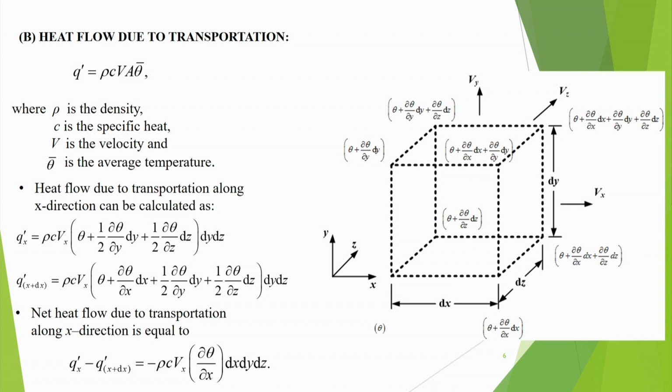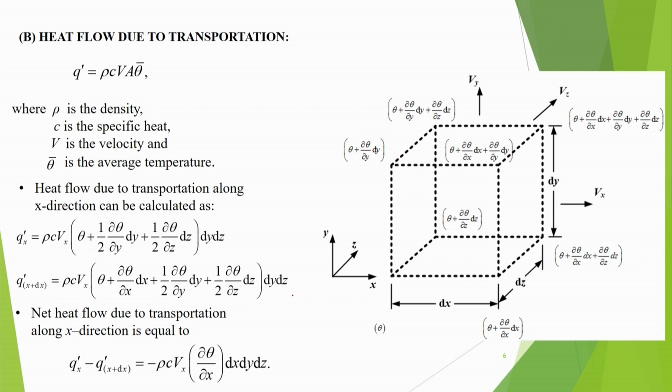and C is the specific heat. So, heat flow due to transportation along x direction can be calculated like this: q dash x is equal to rho C Vx, and this much quantity we can write, and similarly q dash x plus dx is equal to rho C Vx, this one.